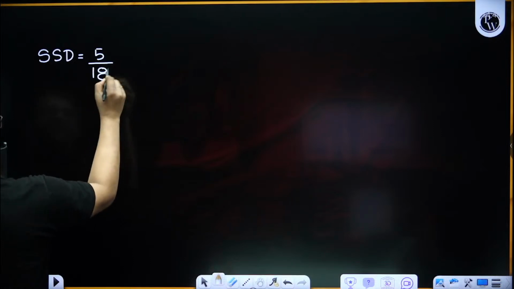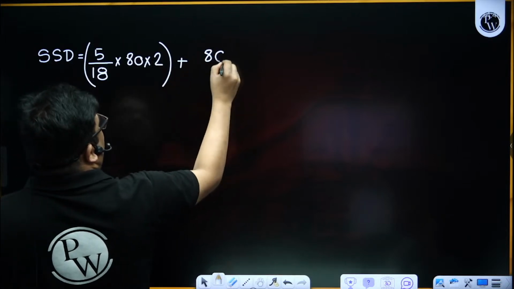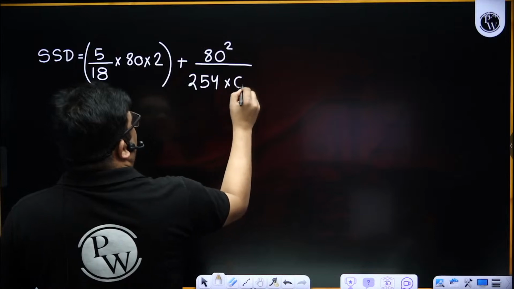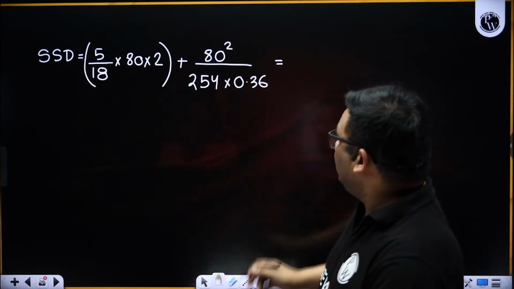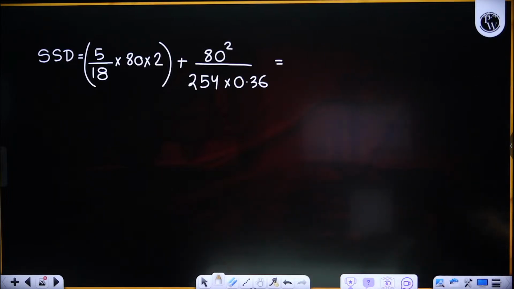So the SSD is equal to 5 by 18, 80 into 2. This is the SSD. Lag distance, braking distance will be 80 square by 254. F is 0.36. Okay. And it is not 2.5, it is 2. In the exam, always read the question carefully. If nothing was given, then I would have taken 2.5, but it is mentioned 2, so we'll take 2.